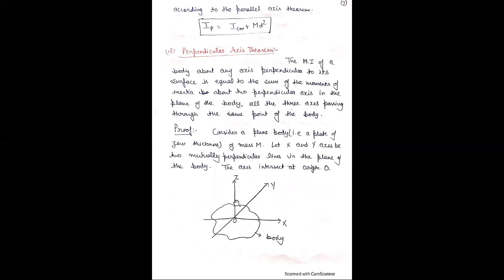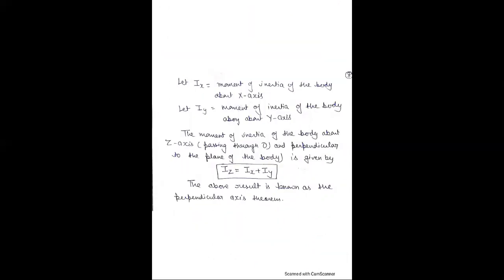Then from the definition of the perpendicular axis theorem, I_z is equal to I_x plus I_y, and this is the perpendicular axis theorem for moment of inertia.